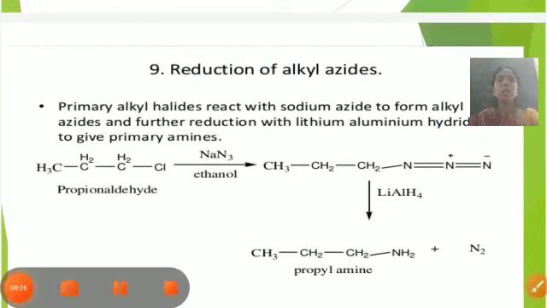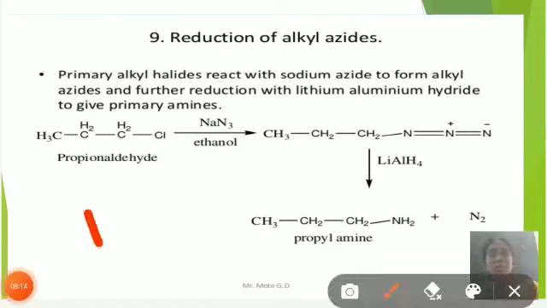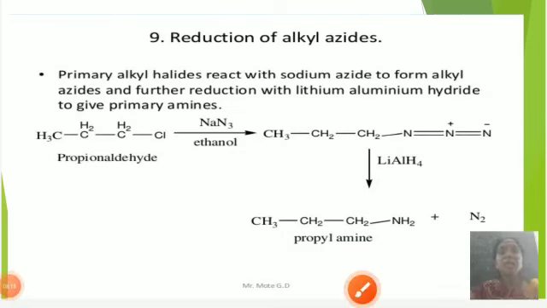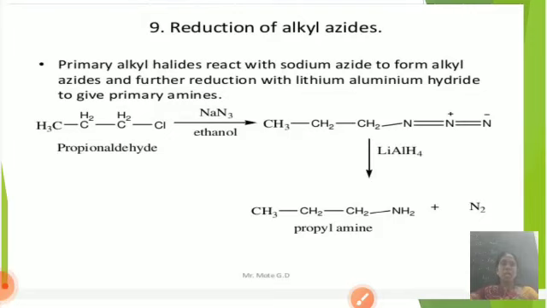Reduction of alkyl azides. Primary alkyl halides react with sodium azide. Azide means the N3 group is called azide. Primary alkyl halides react with sodium azide to form alkyl azides. Alkyl azides, on reduction with lithium aluminium hydride, LiAlH4, give primary amine.